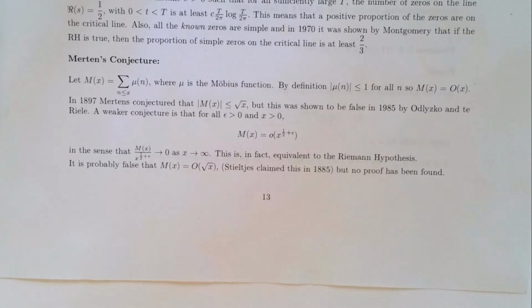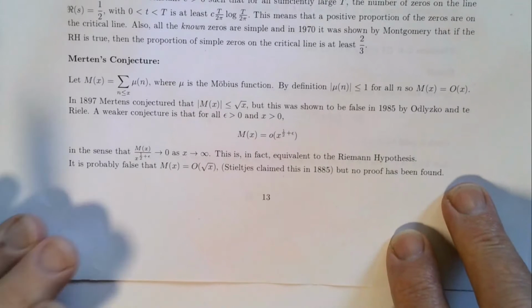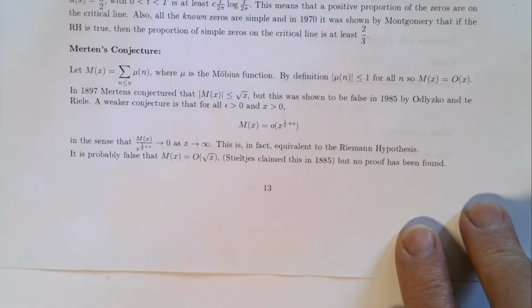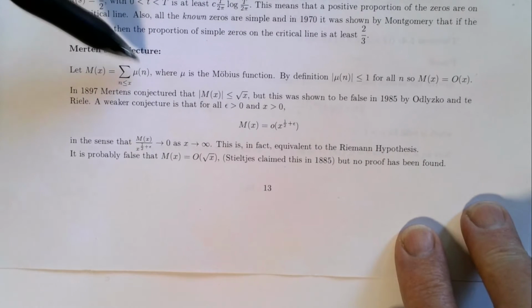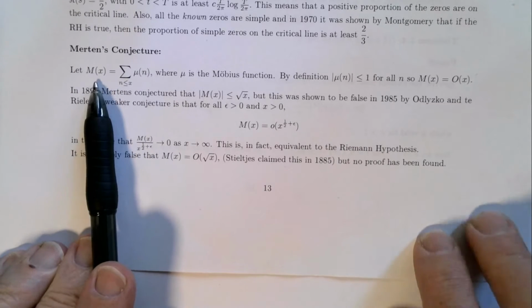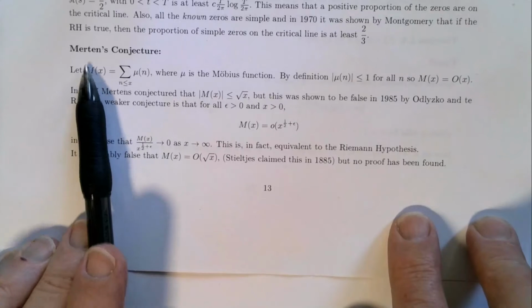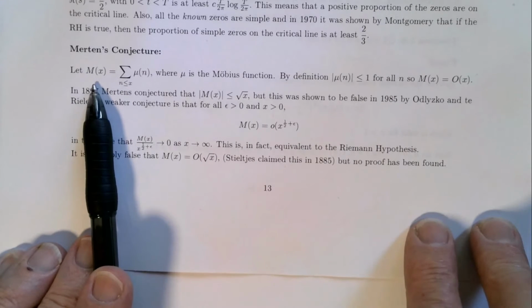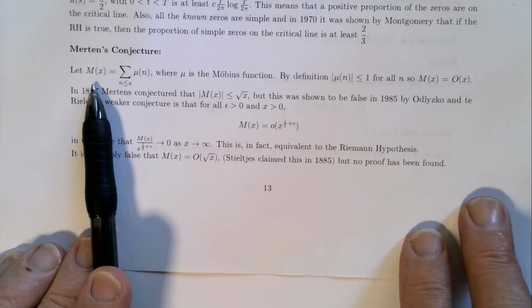Okay, well, hello and welcome again to our journey into number theory. We finished last time by talking briefly about Mertens' conjecture, and this is based on these partial sums of the Möbius function called capital M of x. And this function, this capital M of x, is very mysterious and very complicated, and we don't really completely understand it.